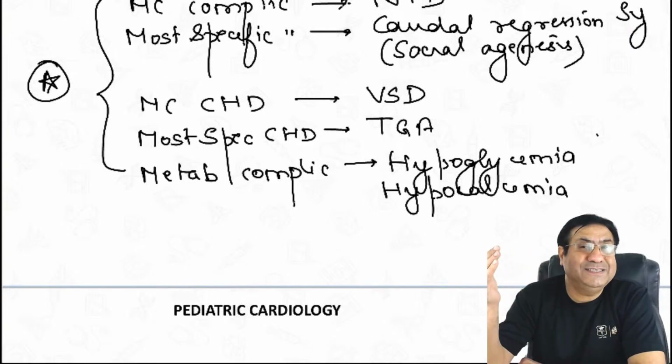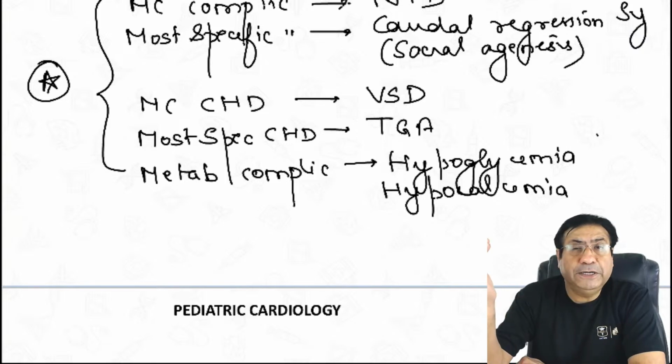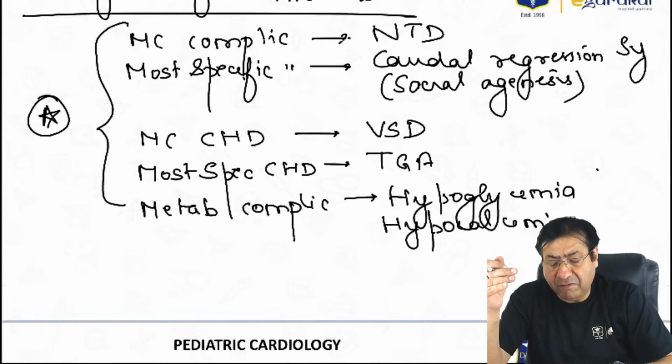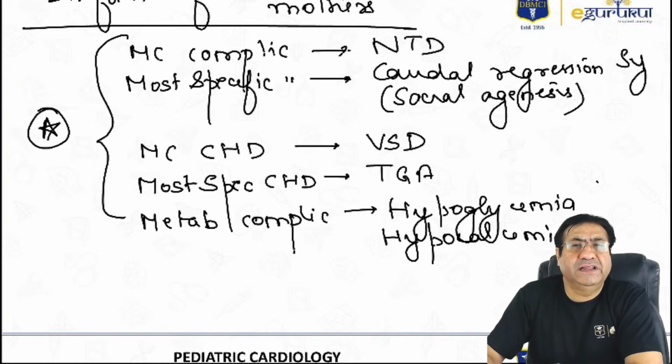So these high insulin levels in the fetus and later in the newborn are actually the cause of most of the important complications. The high insulin levels are responsible for most of the complications. In fact, many congenital malformations are a result of hyperinsulinemia.